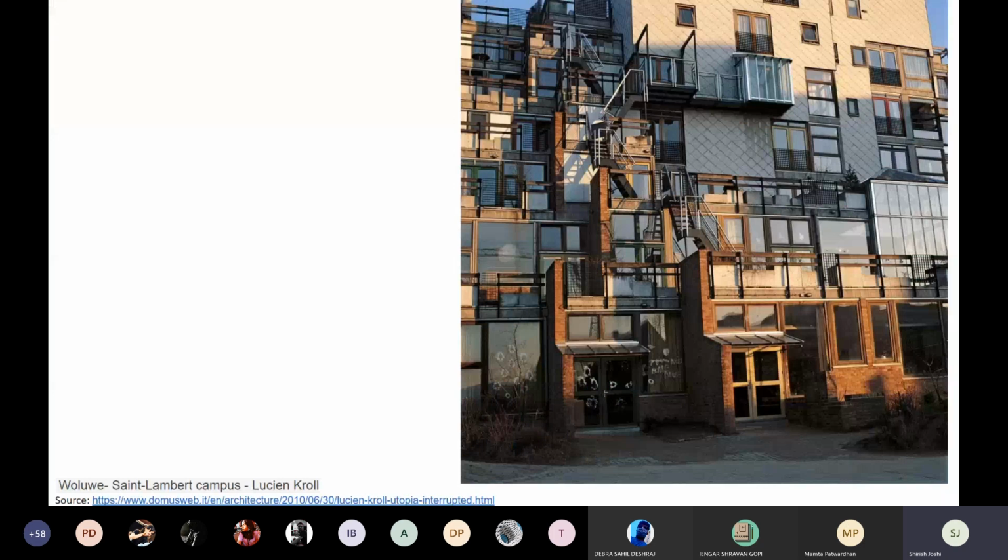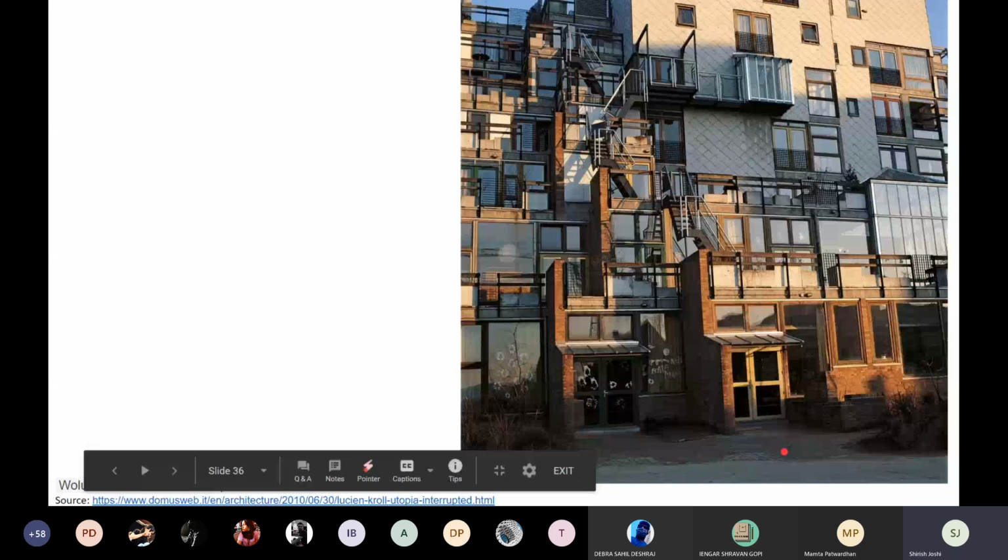This is a very interesting project by Lucien Kroll. In his work, the staircase takes on a very different turn. This is a housing project for a medical facility, an on-campus medical housing situation. In Kroll's case, the staircases are of two kinds: external and internal. External staircases, he believed, can give you access to your own floor from any point from outside. So he builds a series of steps that take you from one floor to the other and connect directly to the ground. Very interesting ways in which staircases are thought of.